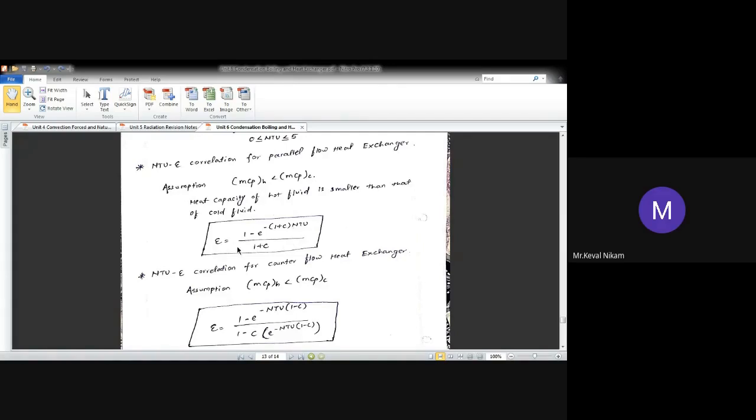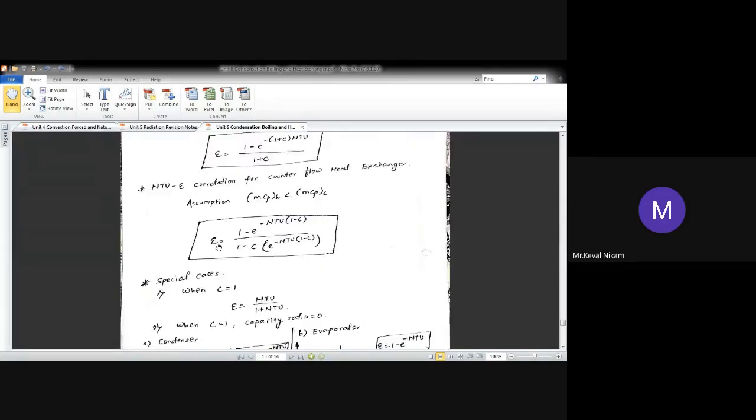So effectiveness equals 1 minus e raised to minus (1 plus C) NTU, divided by 1 plus C. For a counter flow heat exchanger, effectiveness equals 1 minus e raised to minus NTU into (1 minus C), divided by 1 minus C into e raised to minus NTU into (1 minus C).